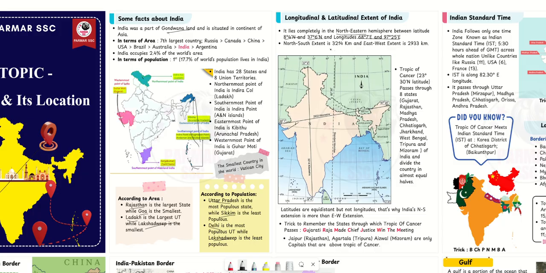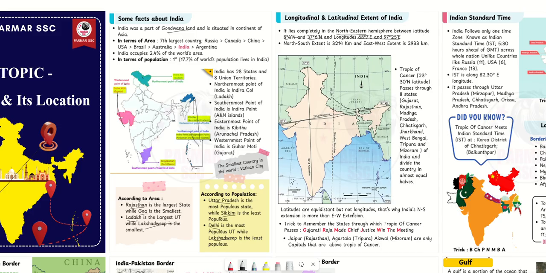Now the north-south extent, the distance between this and this, is 3214, and from this to this it is 2933 kilometers. Then the Tropic of Cancer passes through 8 states. We can remember it as Kuchu Raja made Chief Justice win the meeting. So Kuchu G for Gujarat, Rajasthan, Madhya Pradesh, Chhattisgarh, Jharkhand, West Bengal, Tripura and Mizoram. This divides India into almost two equal halves.